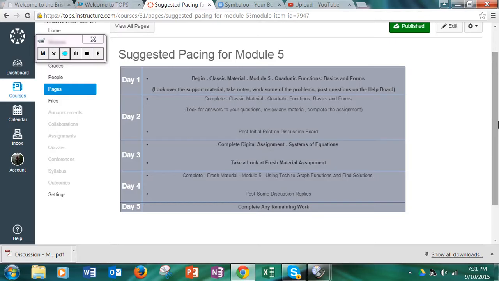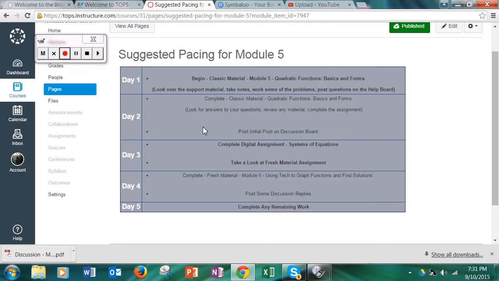Alright, week 5, suggested pacing guide is first. You've got classic material, day 1. So you should look at that, take notes, do some example problems, post questions to the help board, etc. Look over the classic material and get ready to do some questions on day 2. The classic material is more stuff on what the fresh material was last week. So hopefully you went in and asked questions on the help board after the fresh material last week.